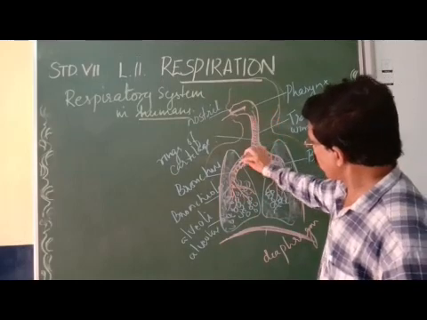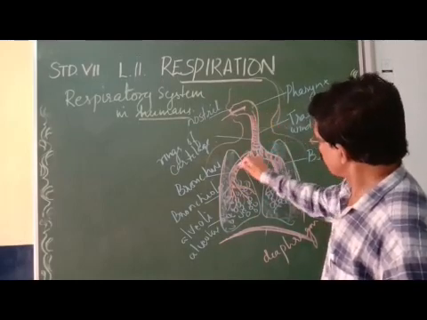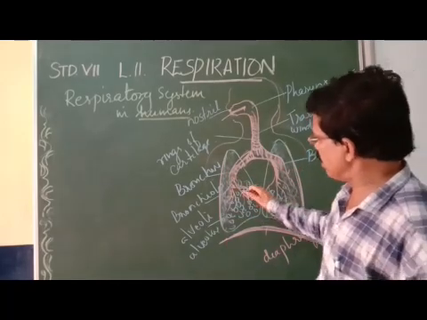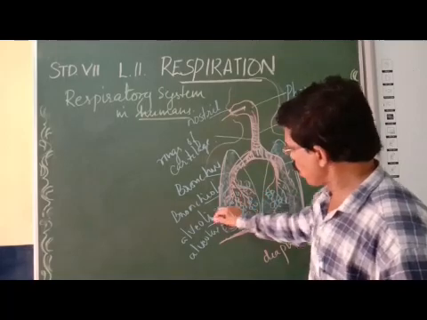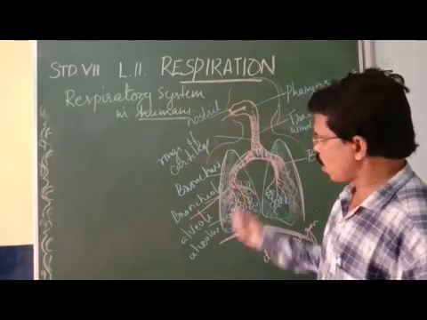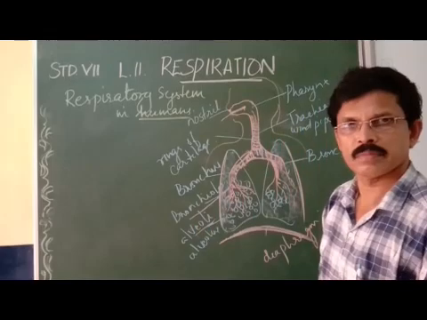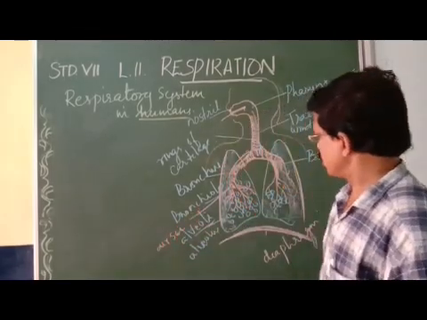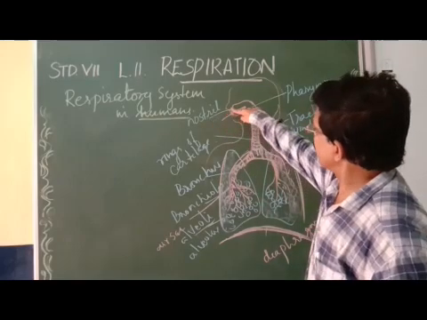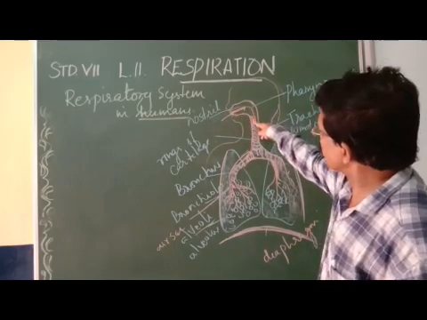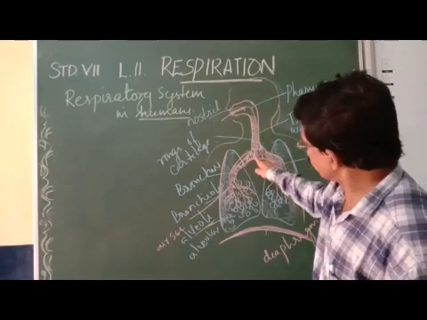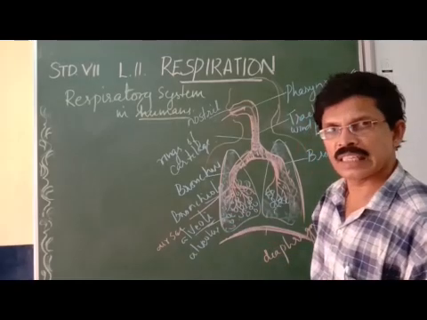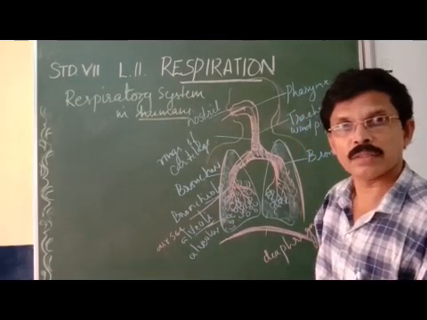This is called the bronchus. The trachea has 2 branches of bronchi. Each bronchus enters into the lungs and divides into many branches called bronchioles. Each bronchiole ends in alveoli. Alveoli are also called air sacs. During inhalation, oxygen rich air enters and comes to the alveoli. So ultimately oxygen rich air enters the alveoli.